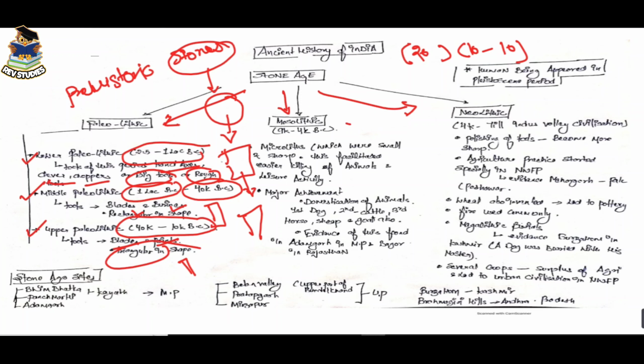And this is the Mesolithic period, which starts from 9,000 to 4,000 BC. And there are two major achievements in this period. First one is microliths, and second one is domestication of animals. Now let's first discuss microliths. Micro means small and lith means stones.